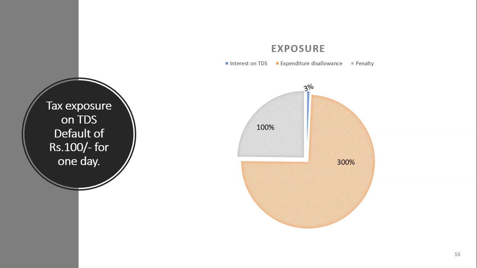You may end up with 3% interest and 100% expenditure disallowance in case of a non-resident, and 30% expenditure disallowance in case of a resident, and 100% penalty. So friends, if you make any default of rupees 100 for one day, you may end up paying that 3% interest and 100% of penalties, along with the prosecution if the sum exceeds the specified amount.